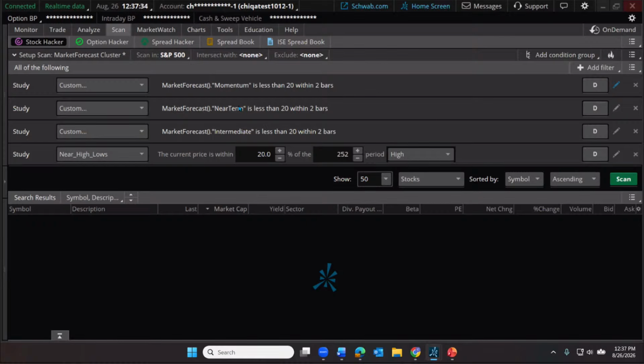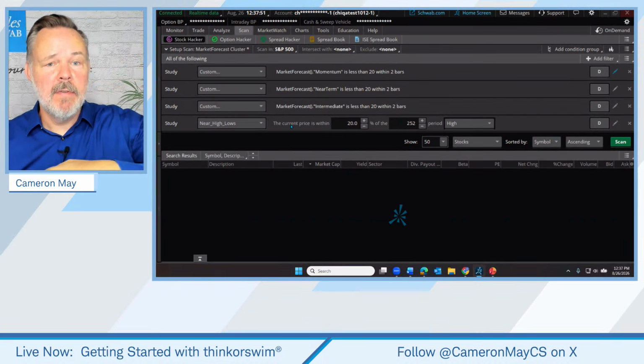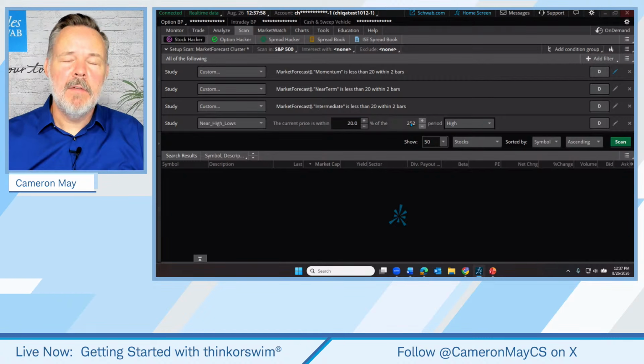And then I just repeated that for the momentum line, the near-term line, the intermediate line, and then also required that the stock, when we're looking for clusters, typically we get clusters because price has been coming down, and that might just be true of a stock that's been going down for years. So I put in a final requirement that the current price of the stock is within 20% of the 252-day high, in other words, the 1-year high.